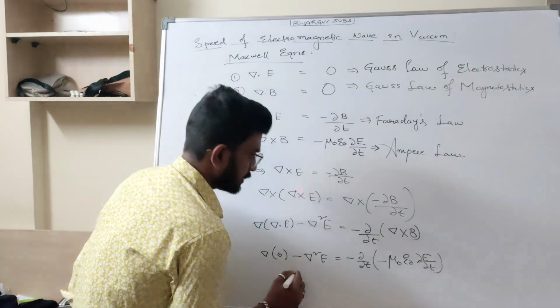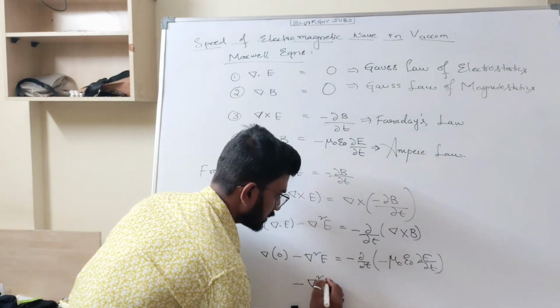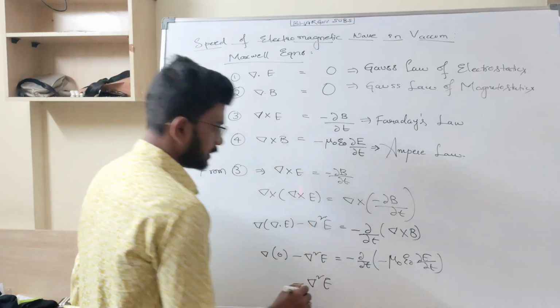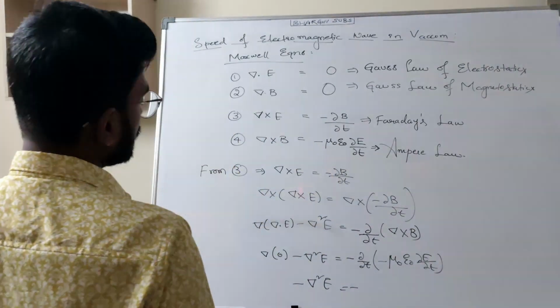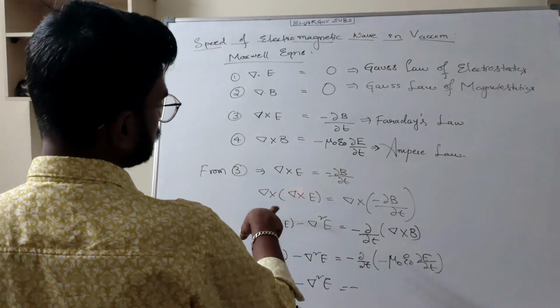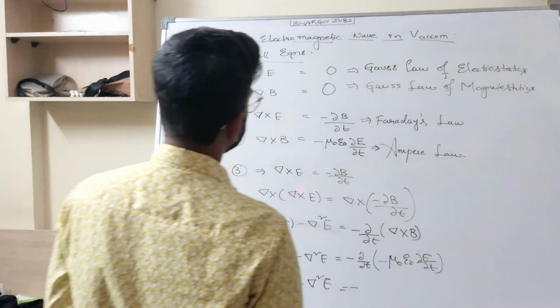Now minus del square E. This was 0. Del into 0 is 0. Minus del square E is equal to minus, right?